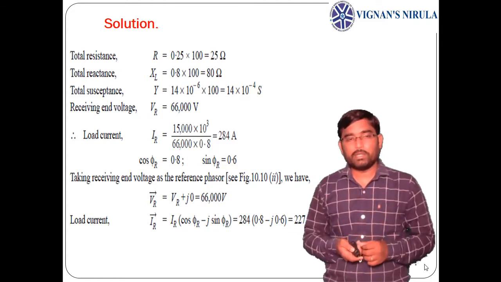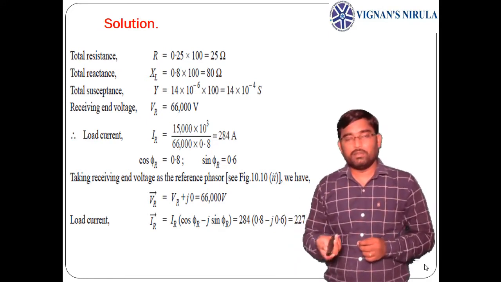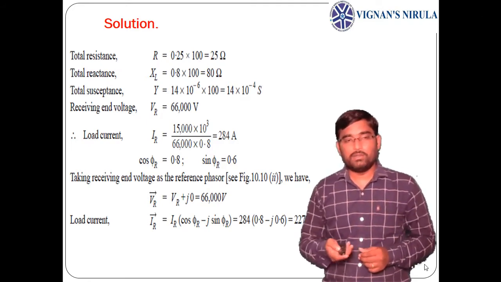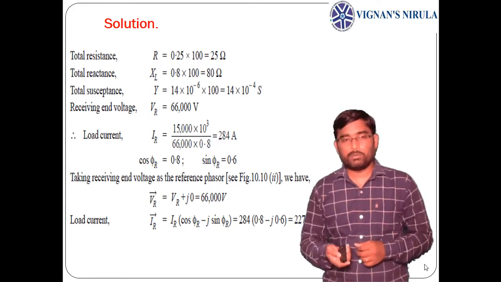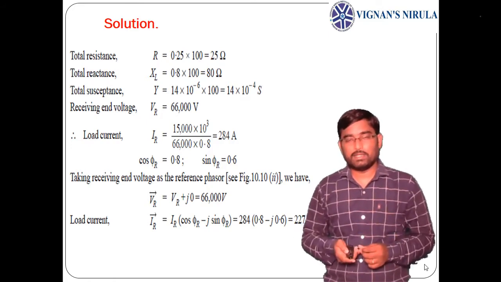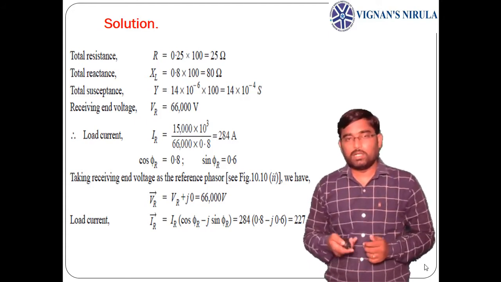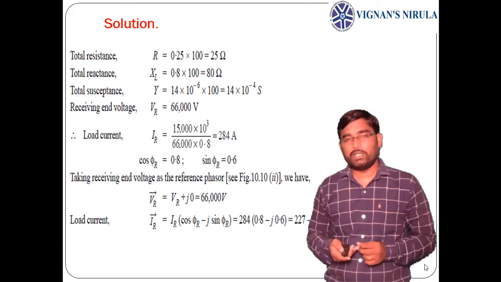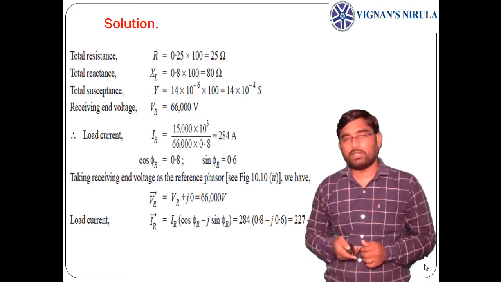We can calculate the current by taking Pr by Vr cos phi r, that is, receiving end power divided by receiving end voltage into cos phi r, which gives 284 amperes. By using cos phi r, we can find sin phi r as 0.6. Now the receiving end voltage is taken as reference for calculations, so Vr equals 66,000 plus j0 volts. Now Ir will be Ir cos phi r minus j sin phi r, that is 284 into 0.8 minus j 0.6, which is obtained as 227 minus j170.